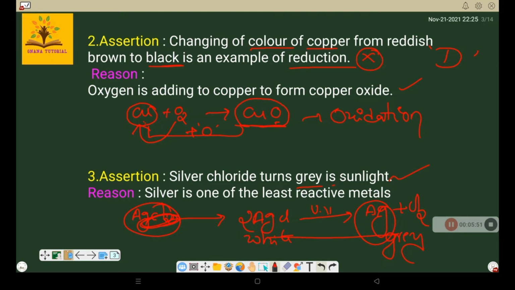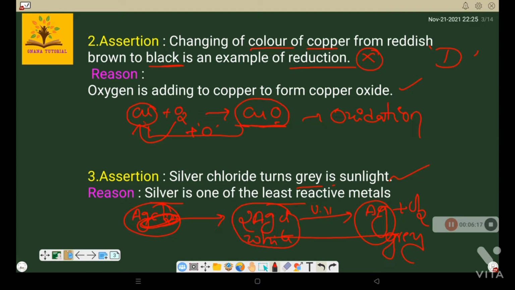That is true. The reason is: silver is one of the least reactive metals. Silver is the least reactive metal, that is true, but it is not the correct reason for that assertion. Why does the silver chloride compound's color change into gray?